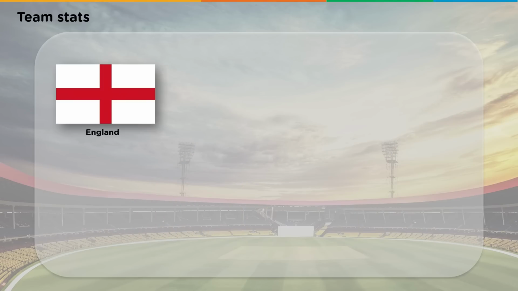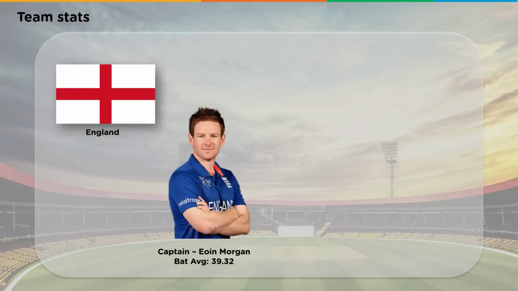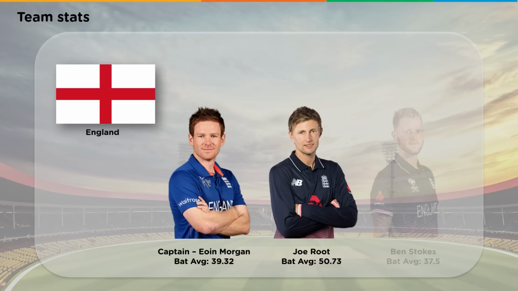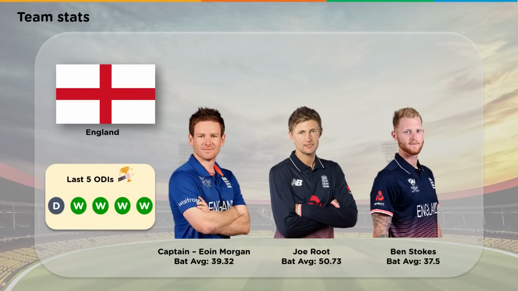From the birthplace of cricket, we have one of the strongest contenders for the World Cup. Team England is led by Eoin Morgan, who has a batting average of 39.32. They have other great players like Joe Root and Ben Stokes. England won the last 4 matches out of 5. With home support, they have a fairly good chance to lift this trophy.